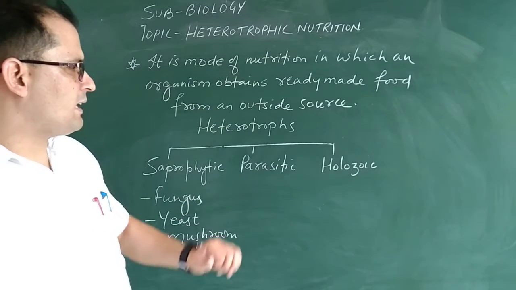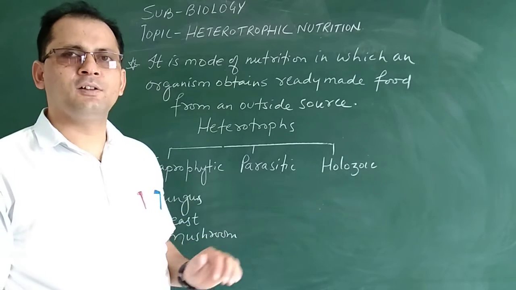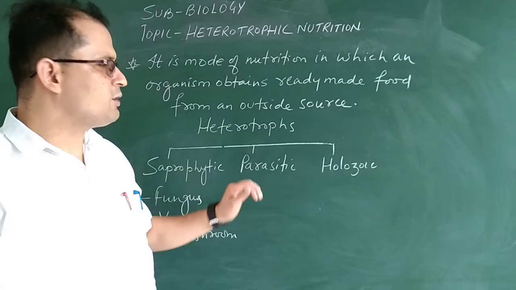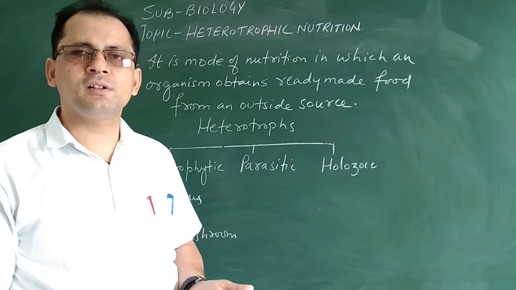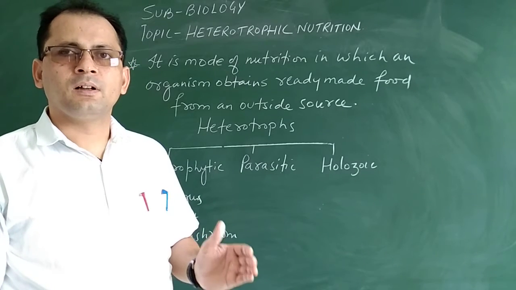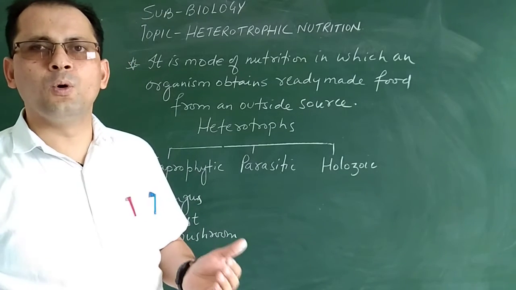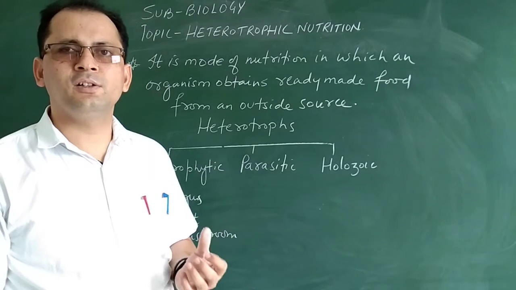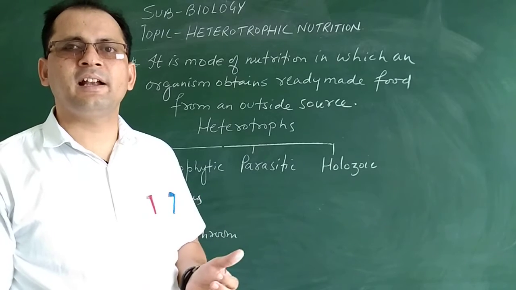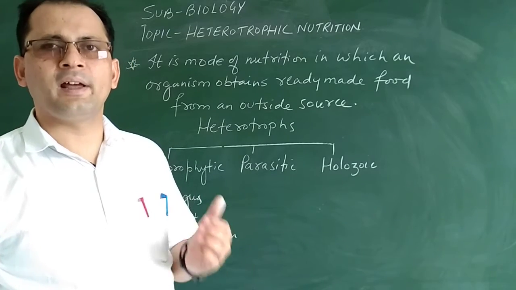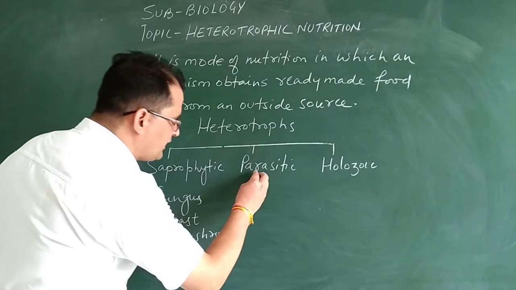Second is the parasite, that is parasitic nutrition. Parasitic nutrition is that mode of nutrition in which an organism lives inside the body of a host and obtains its nutrition. Such parasites are known as endoparasites. These are of two types.